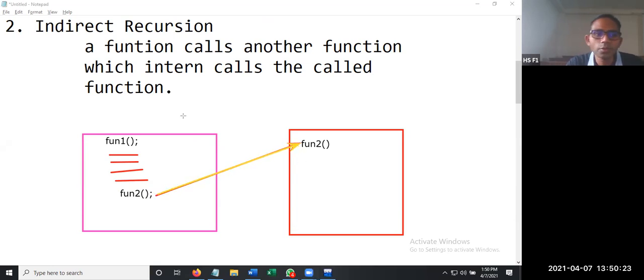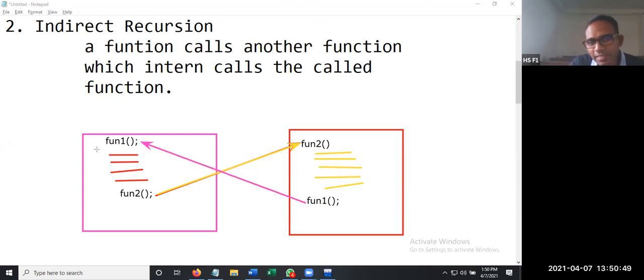Now, whenever function 2 is executed, maybe it has a few lines of code in it. Then after some time, maybe function 2 is going to call function 1. Whenever function 1 is encountered, the cursor jumps back to the function.